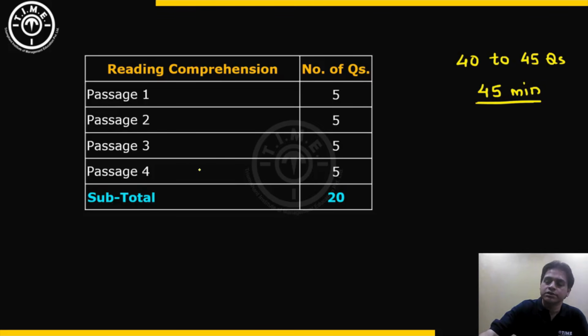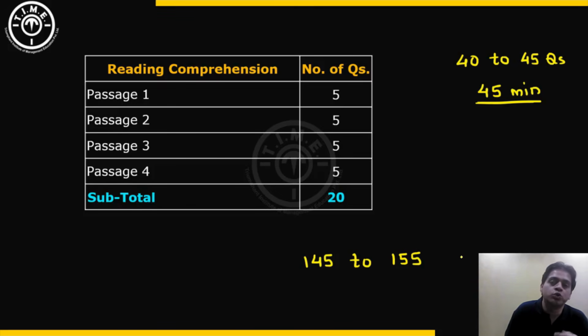Okay, so this is the detailed analysis of all the sections of slot 2 of Maharashtra MBA CET 2026. Considering all sections together, students should be targeting a total of around 145 to 155 genuine attempts in the paper.